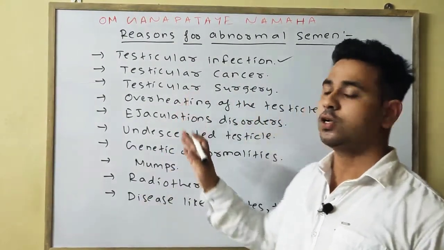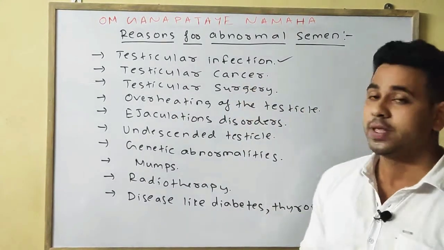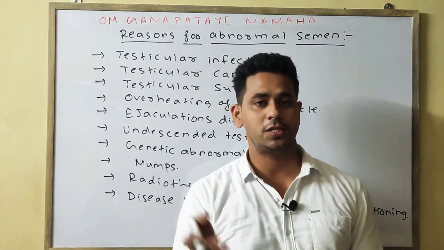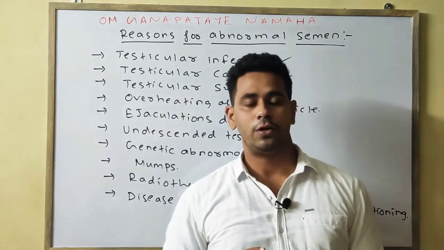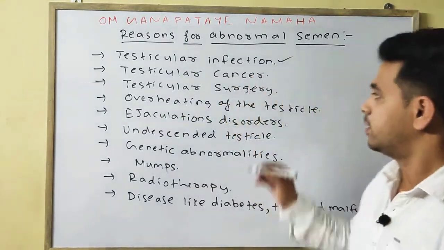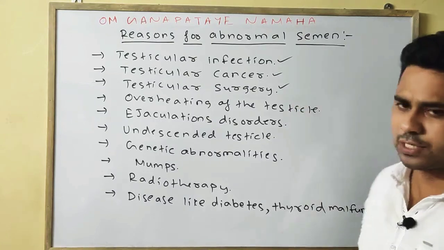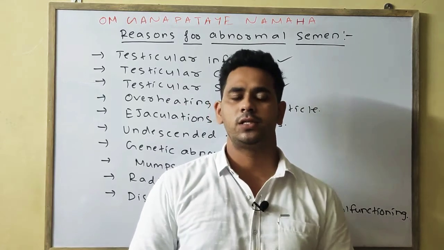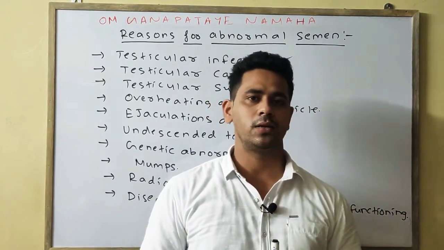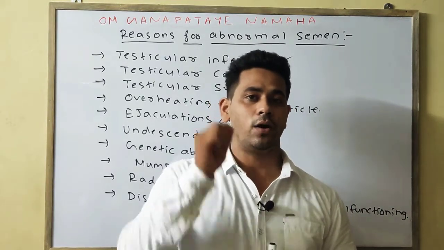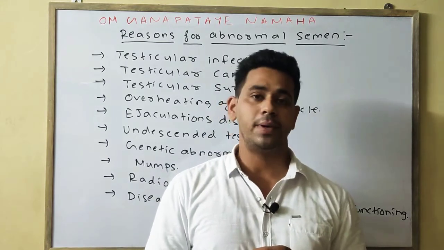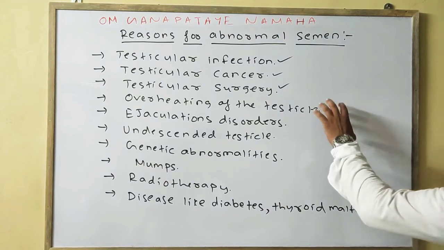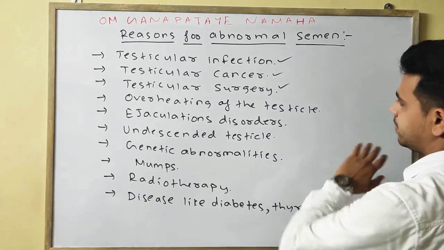Next is testicular cancer. If cancer arises in the testicular region, such as the testis or epididymis, it also leads to abnormal semen. Next is testicular surgery. If some surgery is done in the testicular region, that is the testis and the epididymis region, then it may also harm the semen, and it can be the main reason behind abnormal semen.